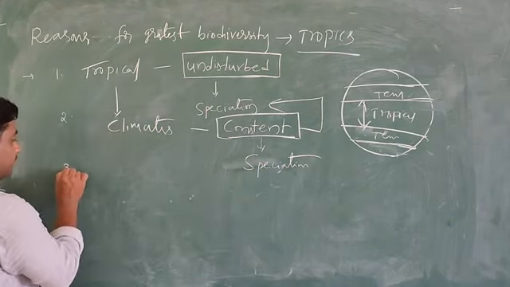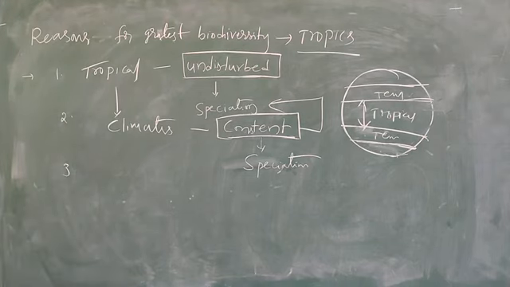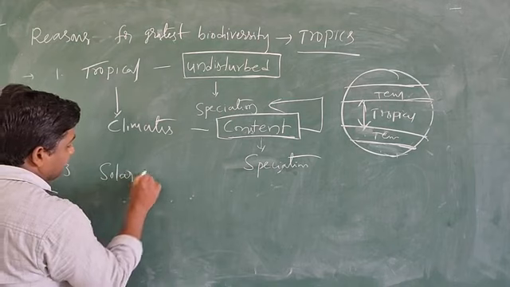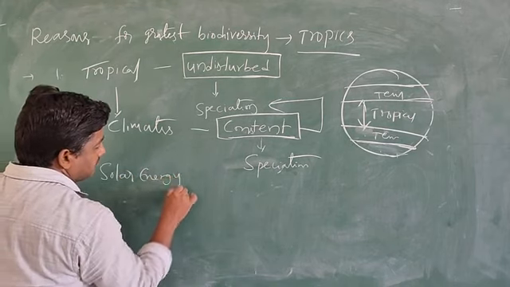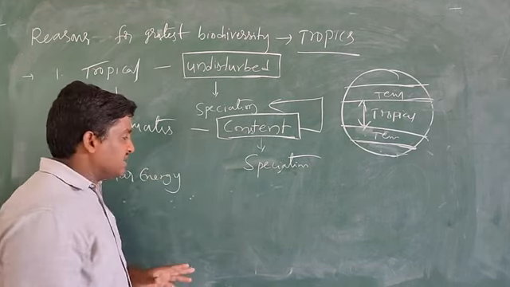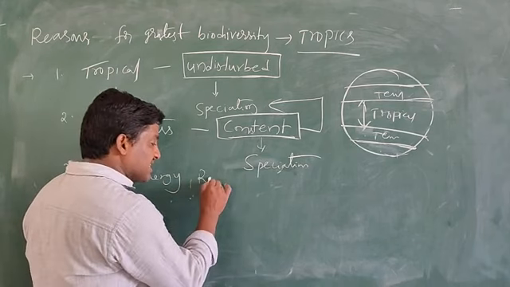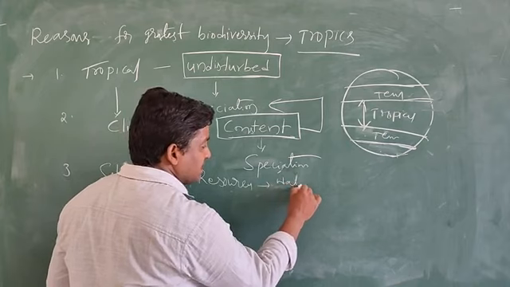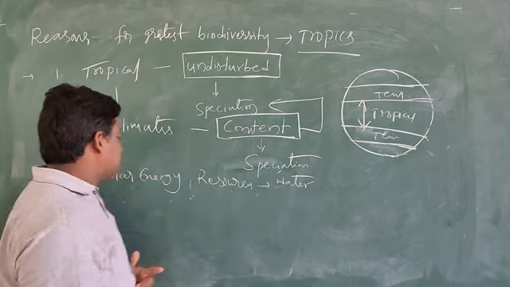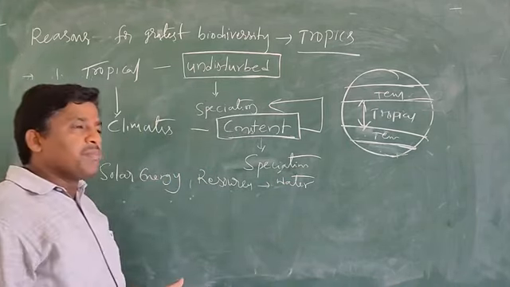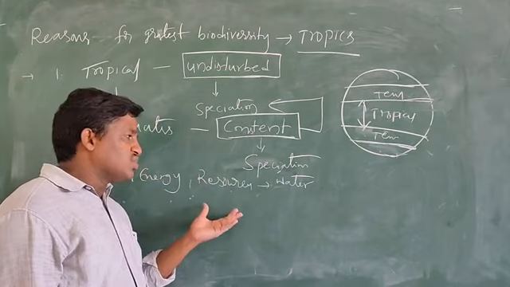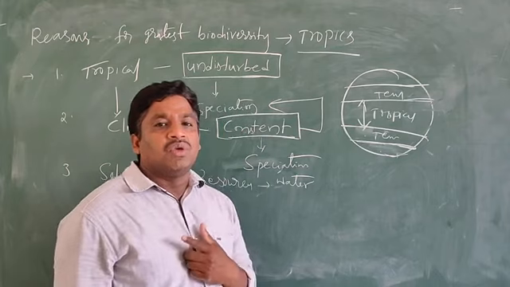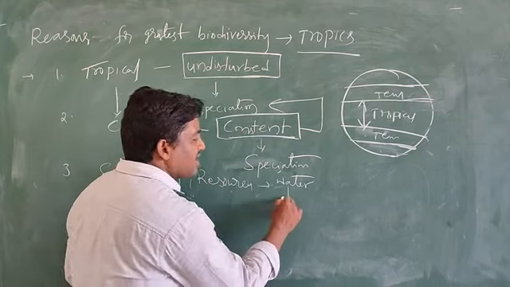Next, the third one. The presence of solar energy and also other resources, particularly water. The resources of solar energy, temperature, light, and also water and land, everything is present. As a result, what will happen?